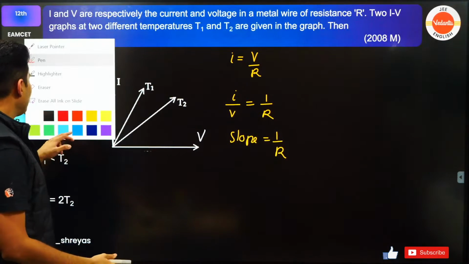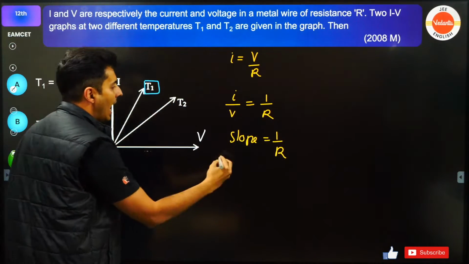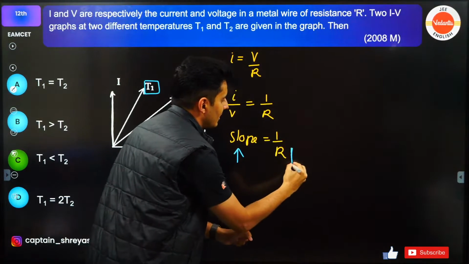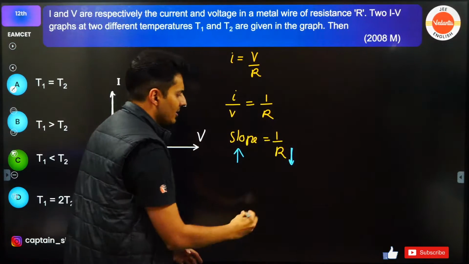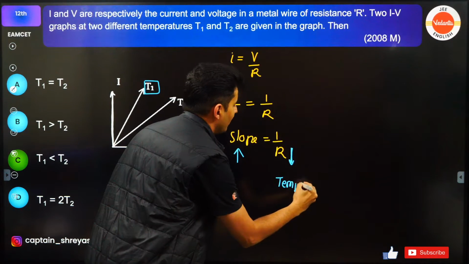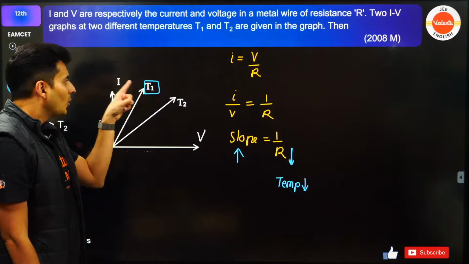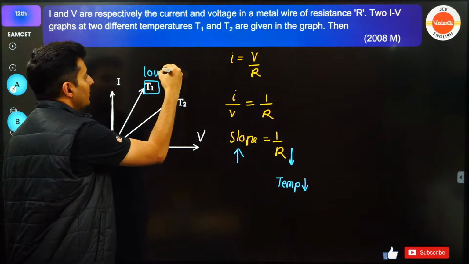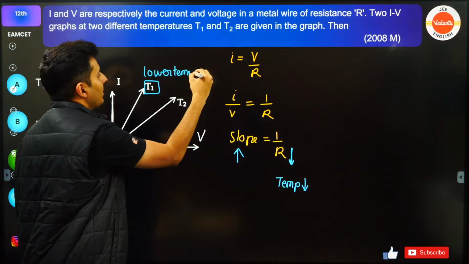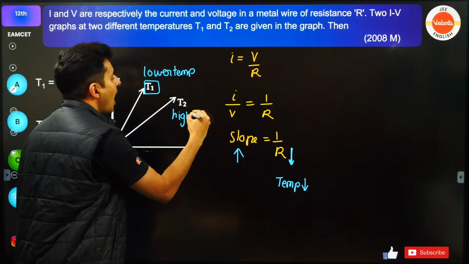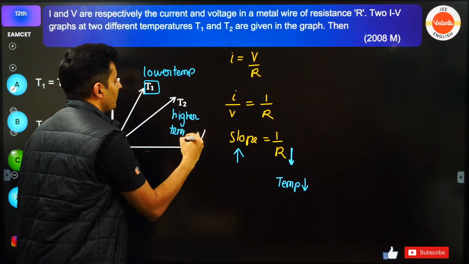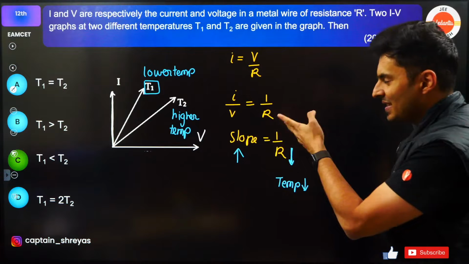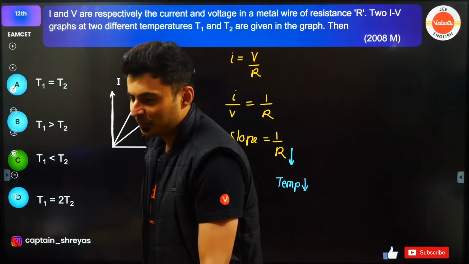You can see T1 has more slope. If slope is higher, that means the resistance is less. If resistance is less, obviously the temperature is also less. So this guy has lower temperature. This is lower temperature, and this is obviously higher temperature. This is higher temperature, guys. So hence the correct answer is option C. C for captain.